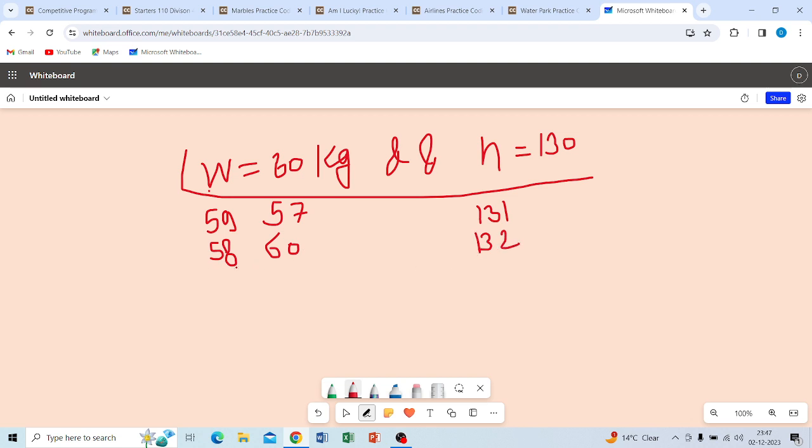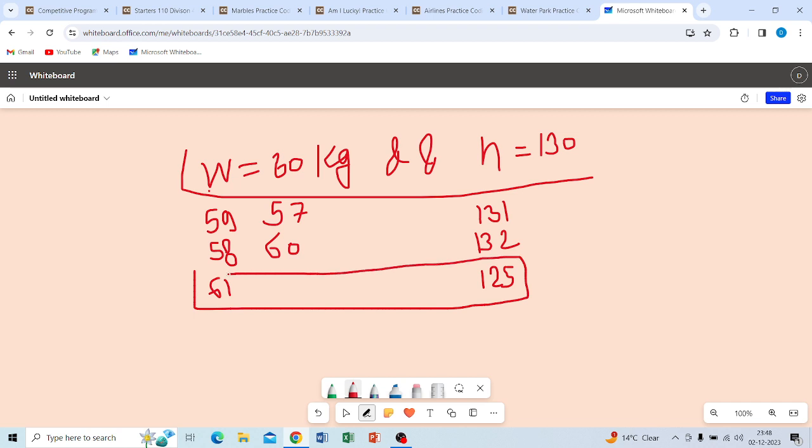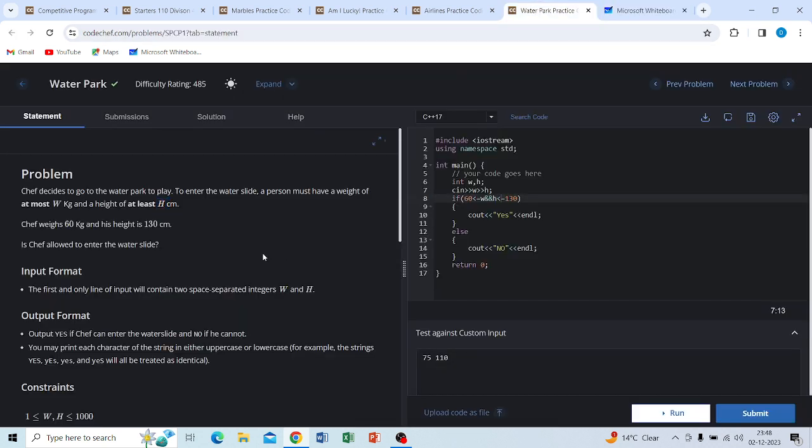Otherwise, if their weight is 64 or 61 and their height is 125, he does not enter. If either constraint on weight or height fails, he cannot enter. Both conditions must hold, otherwise he cannot enter the water park. I hope you have understood very well.